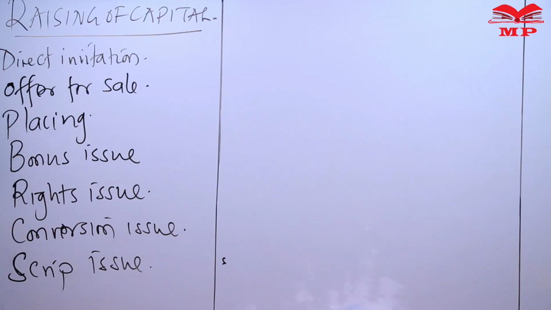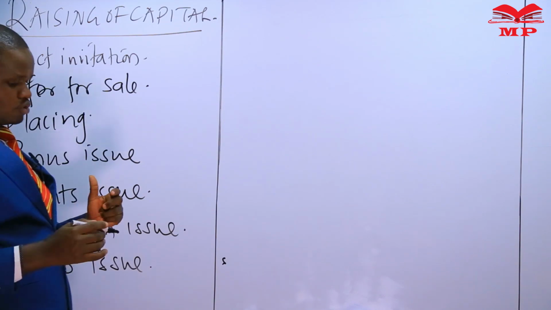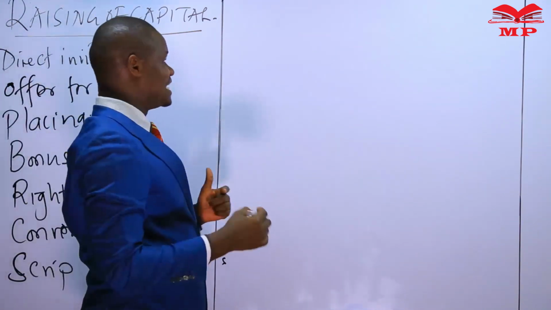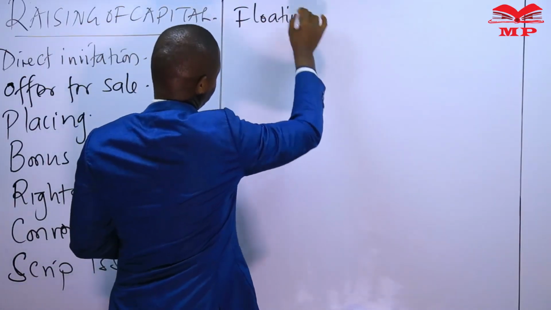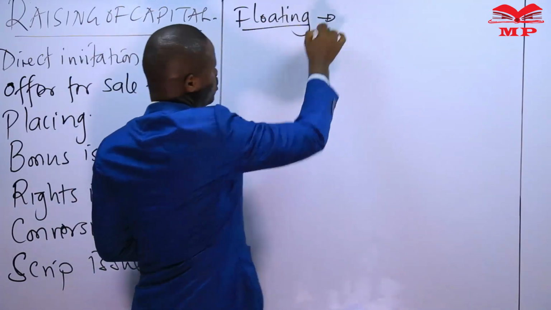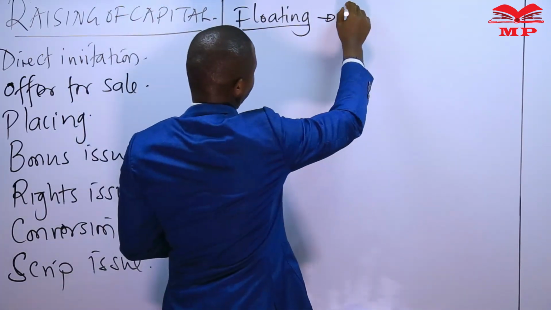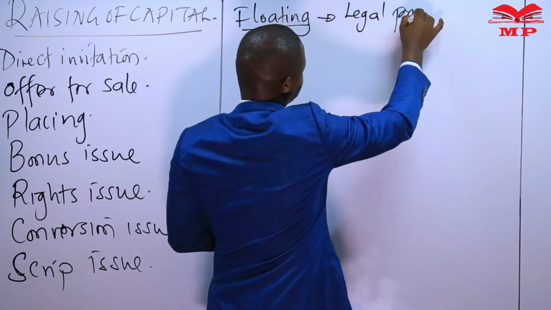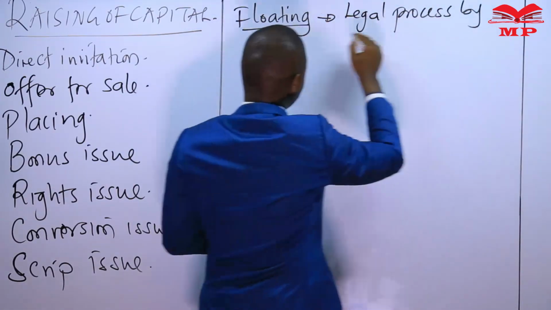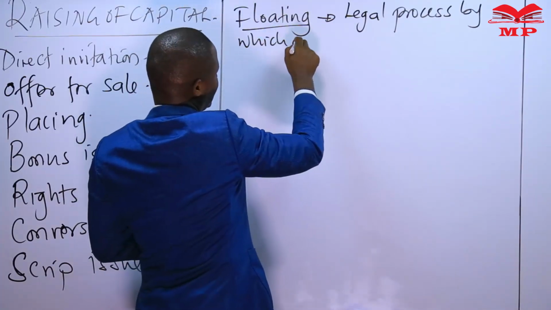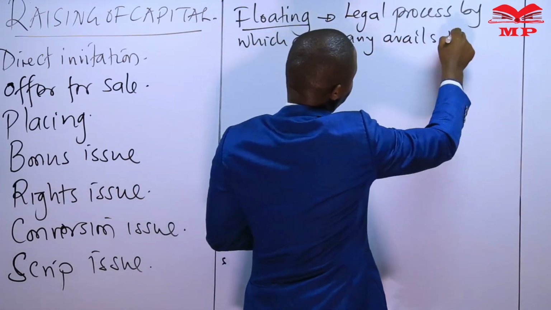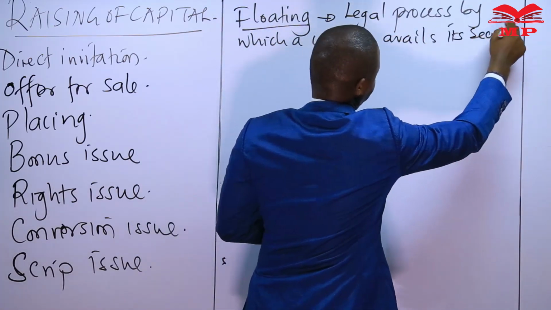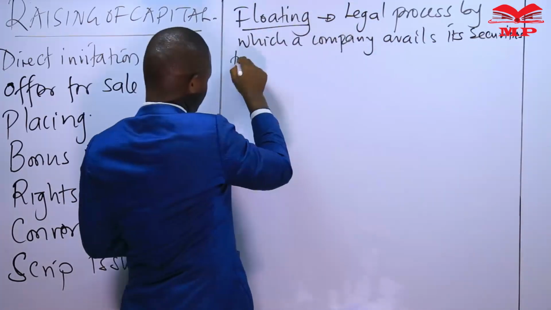We shall see that some of them are external sources, while others will be internal sources. Where this capital is being raised from an external source, we shall be looking at a process known as the flotation process, or floating of shares, which is the legal process by which a company avails its securities to the public.